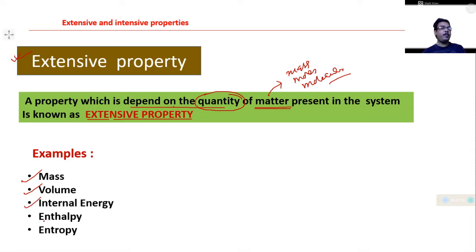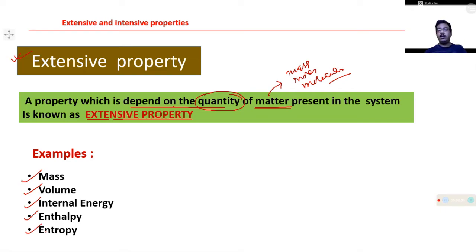Some other thermodynamic parameters like internal energy, enthalpy and entropy, all those thermodynamic properties depend on the number of moles, the number of molecules, how much amount is present in the system. So all those properties are termed extensive properties. They depend on the quantity of the matter present in the system.